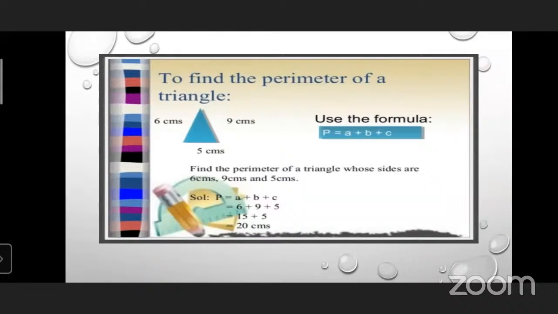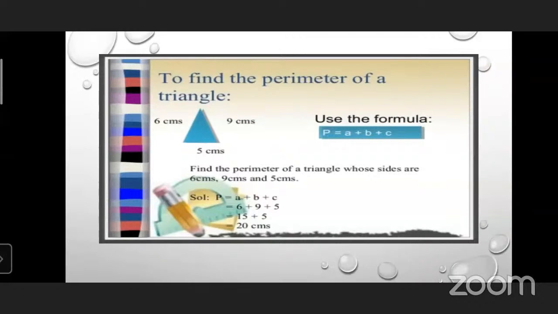As you know, there are only three sides and three measurements are given. So what do we have to do? First, you will write the formula. P stands for perimeter, the short form is used here. P is equal to A plus B plus C, meaning the sum of the sides, the perimeter of that closed plane figure.